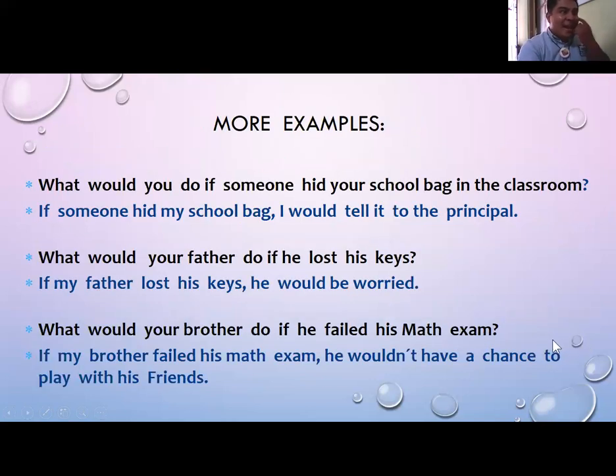Next, we have some more examples. Number one: what would you do if someone hit your school bag in the classroom? Probably, if someone hit my school bag, obviously in the classroom, I would tell the principal.